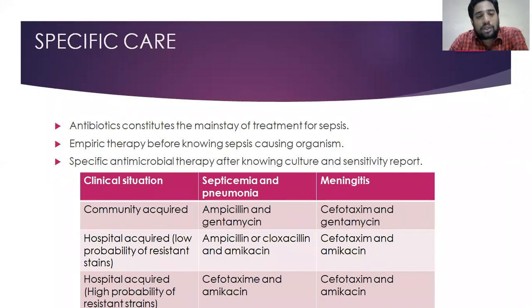If it's a hospital-acquired infection and you're not suspecting high resistance, like a normal baby where you didn't give IV access or anything, then we start with ampicillin or cloxacillin with amikacin. Again, if you're suspecting meningitis in this situation, we'll give cefotaxime and amikacin. In case of hospital-acquired infection, when you're suspecting a high probability of resistant strains, then we'll give cefotaxime and amikacin for septicemia and pneumonia. For meningitis, we'll give cefotaxime and amikacin.